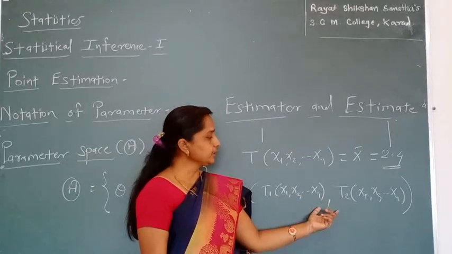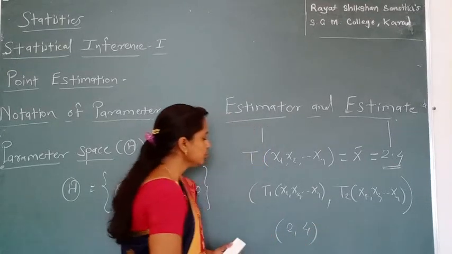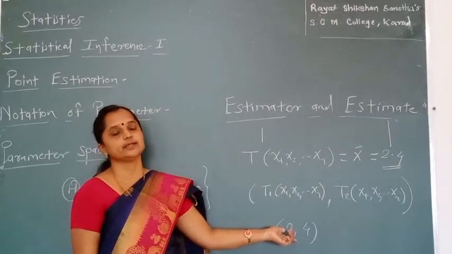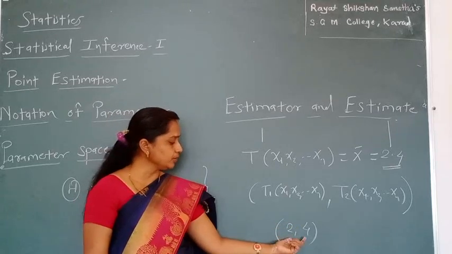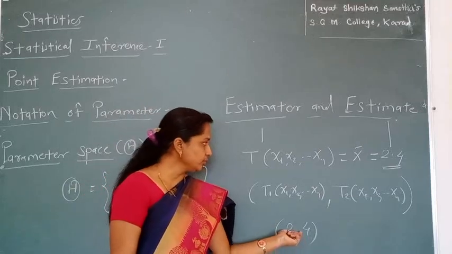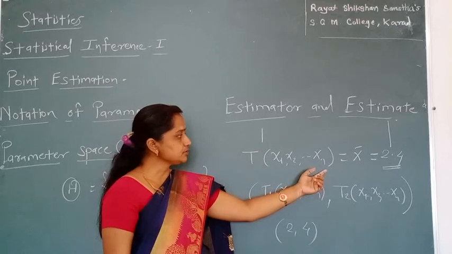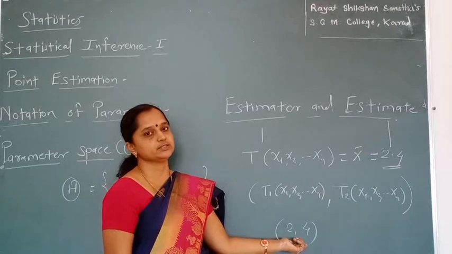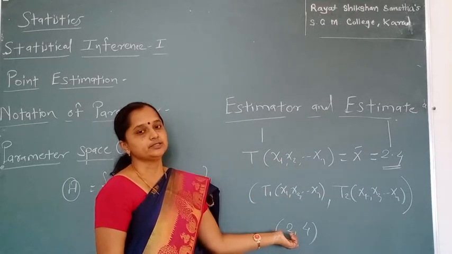Okay, we have taken an interval. Suppose our parameter lies between 2 and 4. Our parameter may be 2.4, it may be 2.3, 2.9, 3.999, 3.2, 3.4, whatever the value, it lies between 2 and 4. It means we get a wide range of values instead of taking only a single value. A single value is a point estimate, and if we take an interval, then it is known as an interval estimate. This is known as point estimation, this is known as interval estimation.